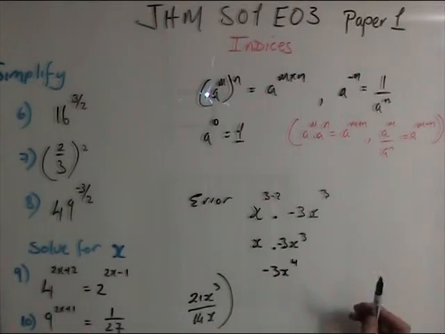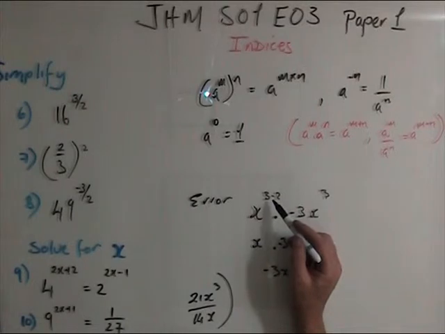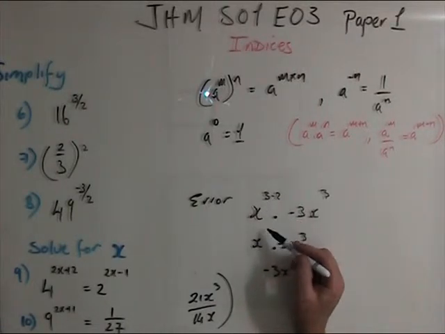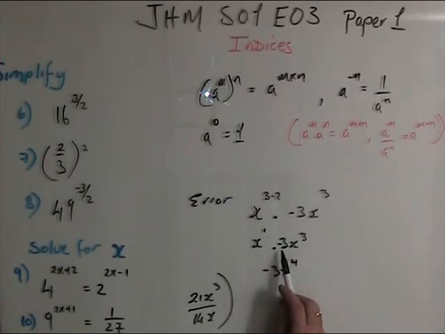Now the last day, I made an error of putting this as 2. It was 1. So you multiply them out, plus by minus is a minus, and you add the indices. Like I said, this is live, I don't have any editors or expensive equipment, so I'll edit this, but it would just take too long.